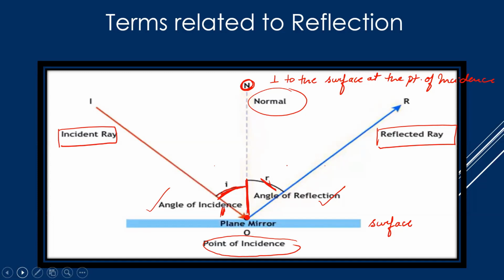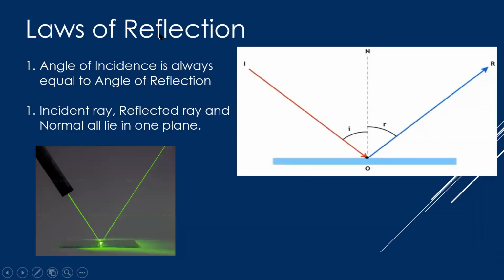Very important. Now we have something called the laws of reflection. Again, this was a topic in your previous classes. Let us revise once again. There are certain laws which the phenomenon of reflection always obeys, everywhere, for all types of light.